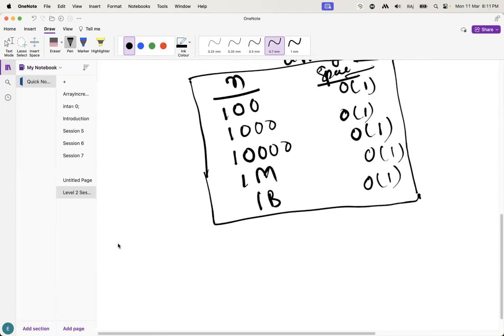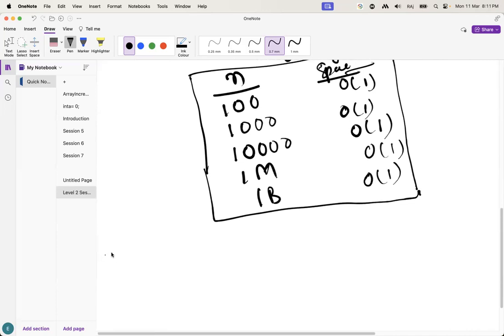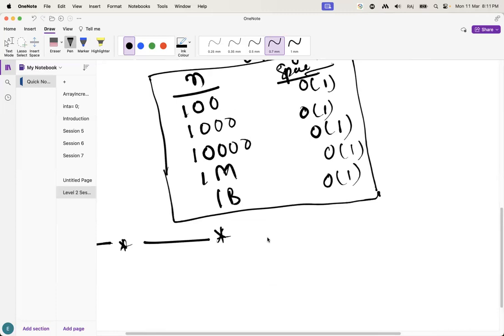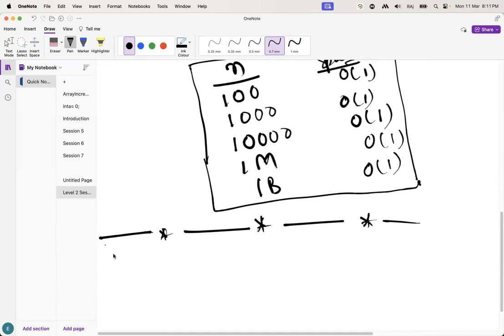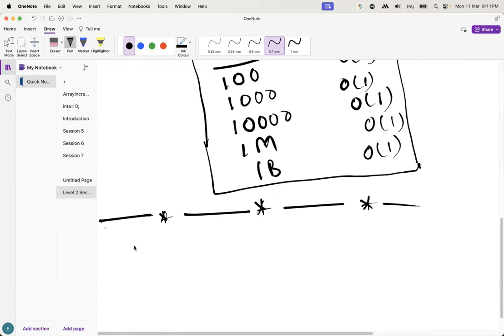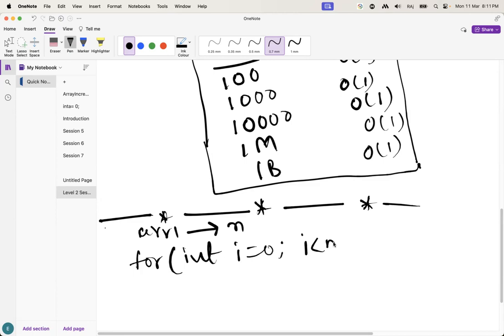Fine. Okay. Here let's suppose there is a for loop. Here I have one array, array 1 with the size of n. Here int i equal to 0, i less than n, i plus plus.